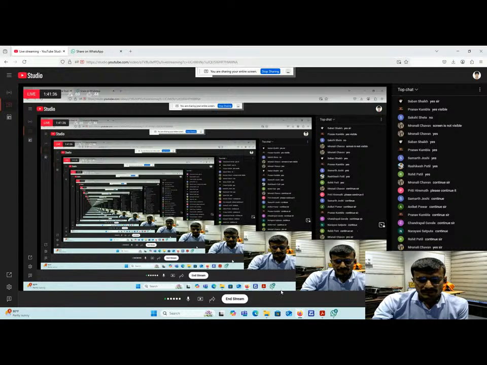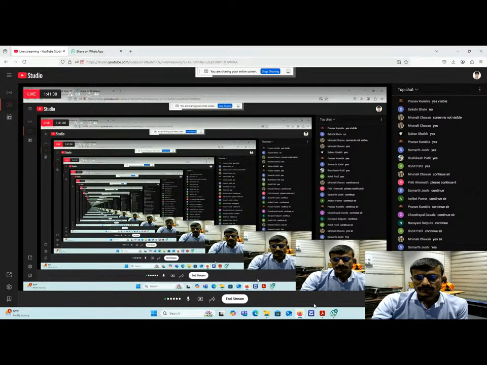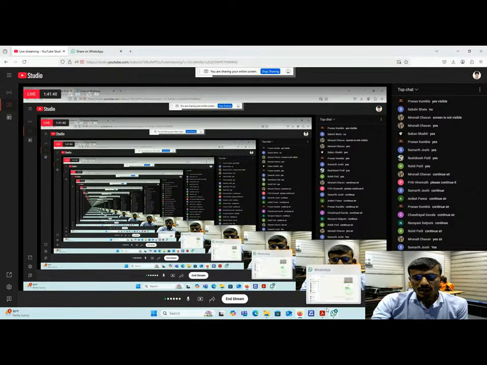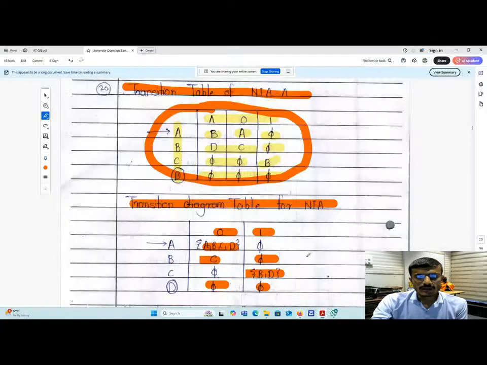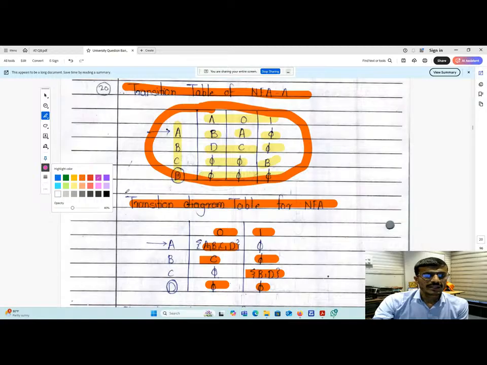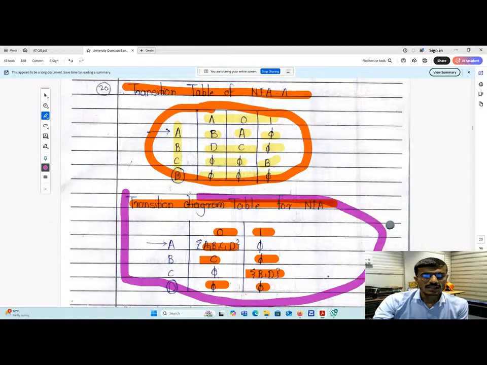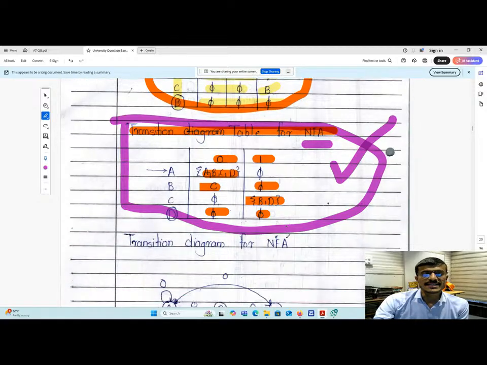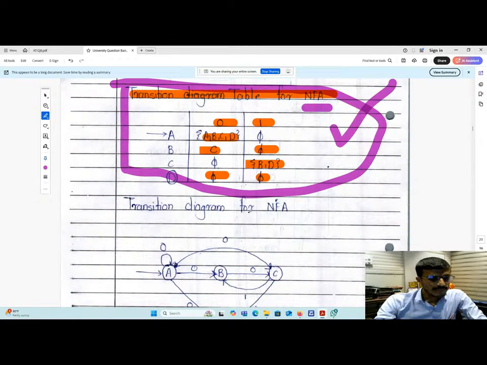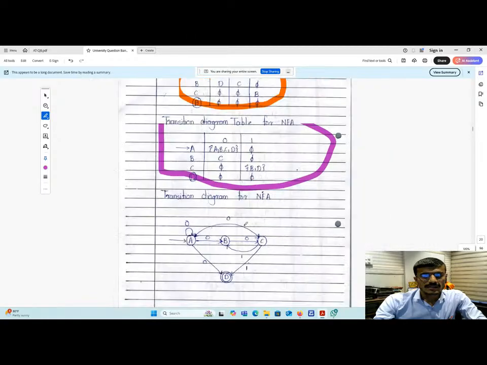Okay, fine. There is no issue. Now again, whatever table we have drawn here, that table has to be converted into the NFA. So that is the result. You can see here, that is the table.